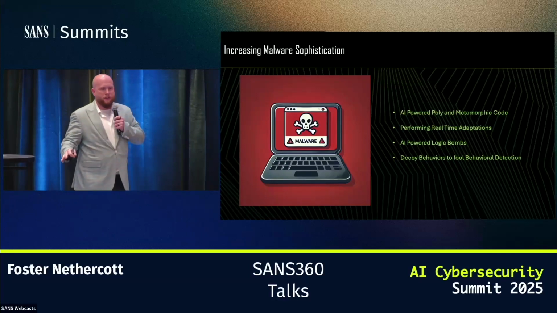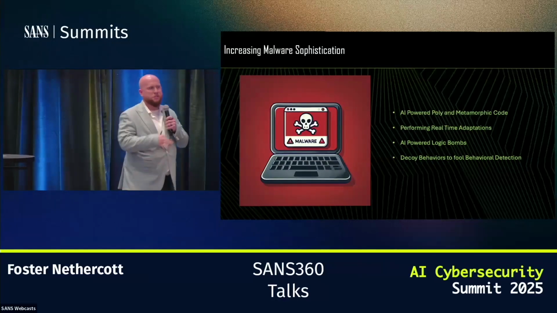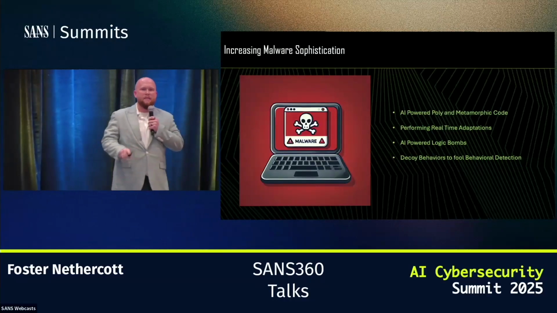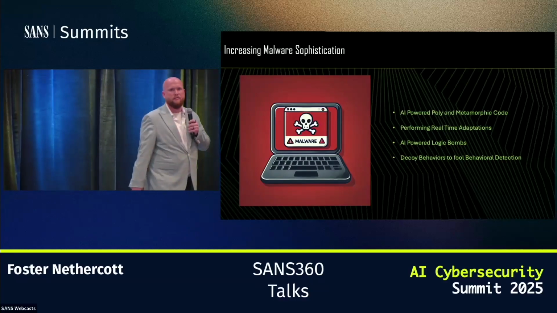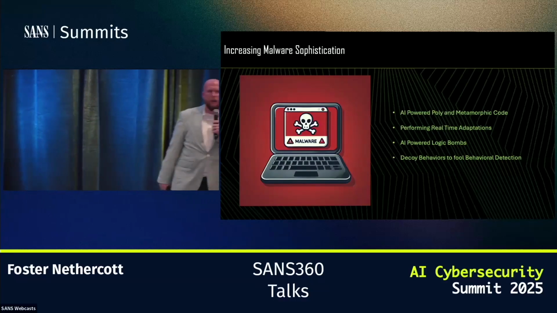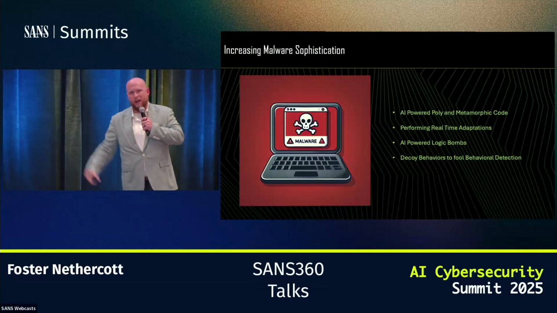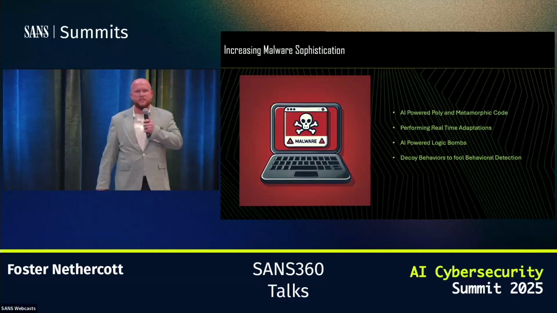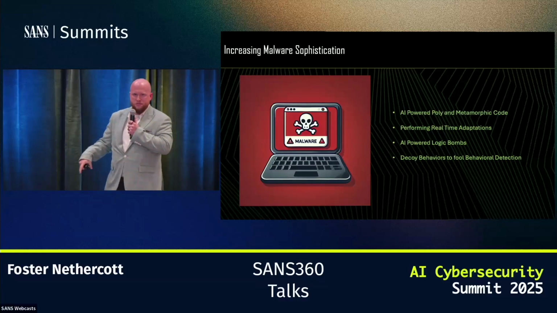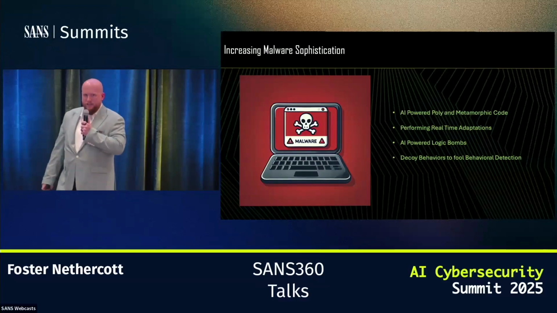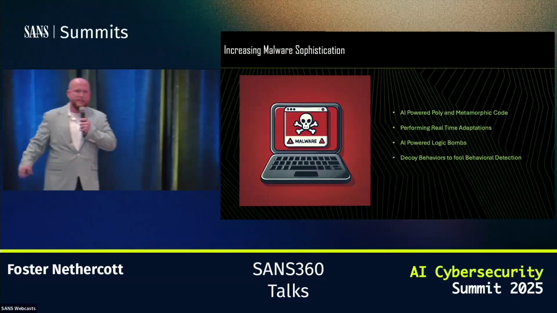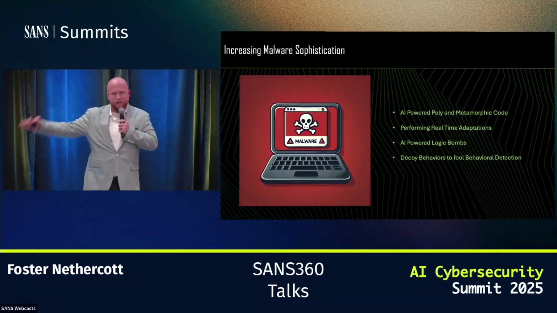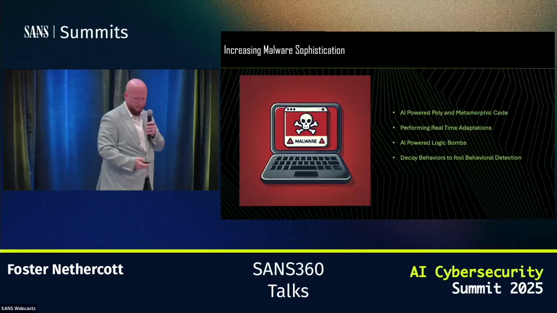At the most advanced sector of it, we are seeing decoy behaviors. We can use generative adversarial networks. You take an AI and say, you're going to behave like an end user, but you're also going to do just a little bit of malicious stuff. And I'm going to test you against this other AI to see if it can detect that you are actually a piece of malware. So it's fooling these behavioral networks, these behavioral heuristics. We have AI that's going to behave like the end user to fool it into believing that it is the end user. But on the back end, I'm giving it commands. I'm able to sideload all of this malware and have it execute on your device because I'm the one talking to it and it has control of your device.